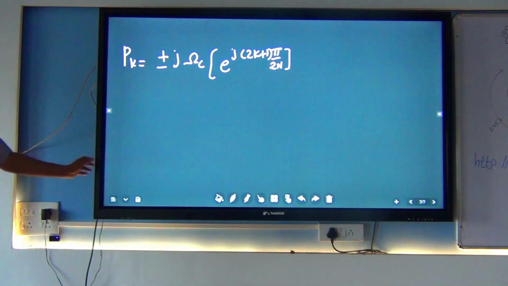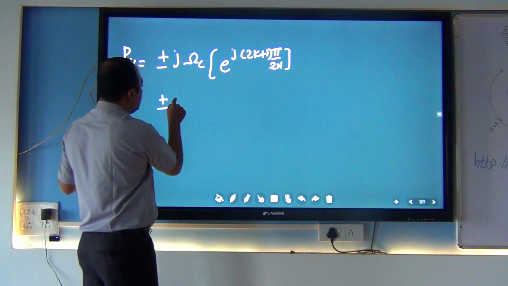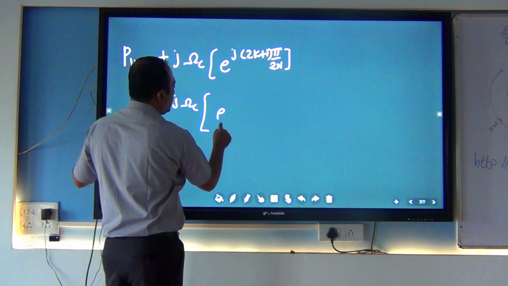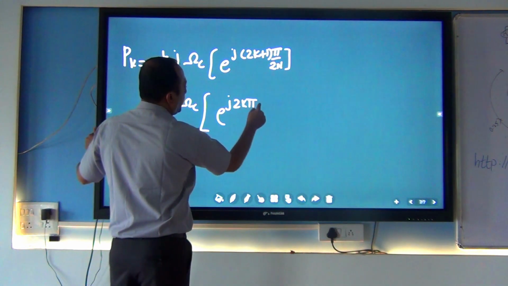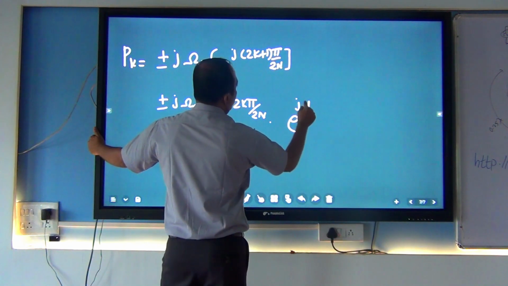So this is the pole which we got, and when I am separating this thing, plus 1 imaginary term e raised to j 2k pi by 2n into e raised to j pi divided